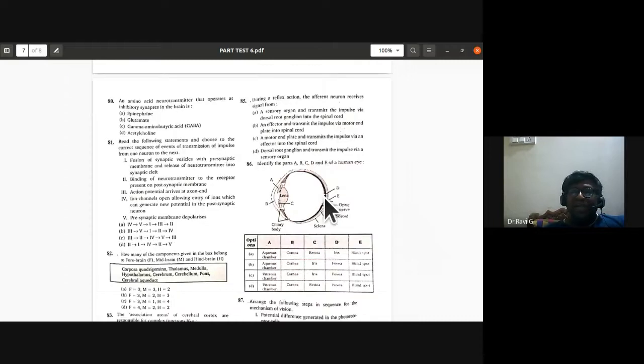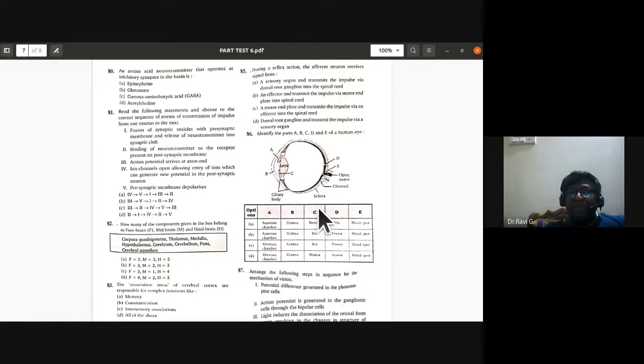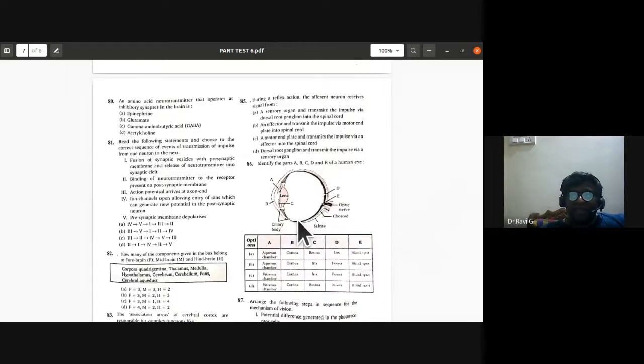Identify the parts A, B, C, and D of the human eye. A is aqueous chamber.